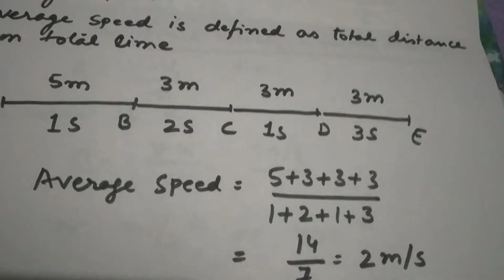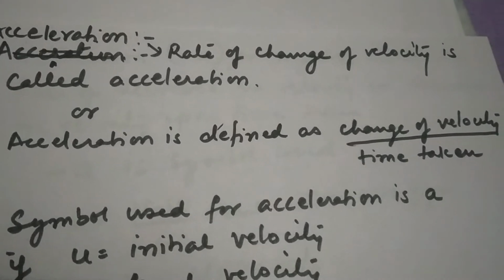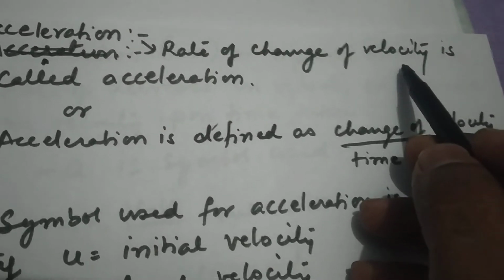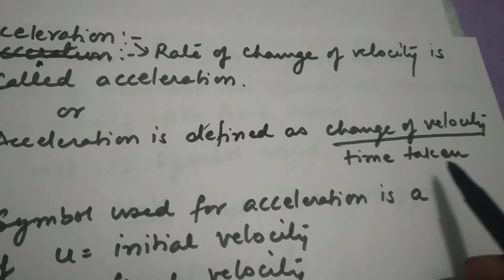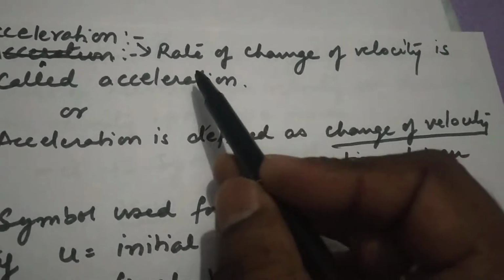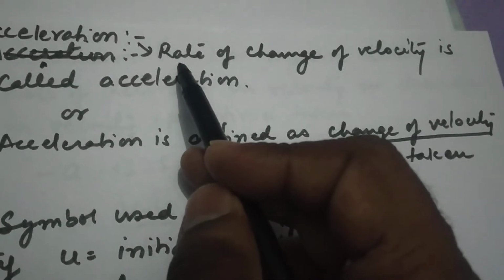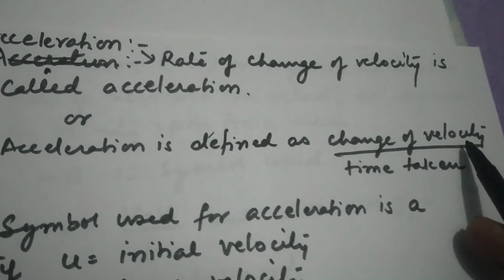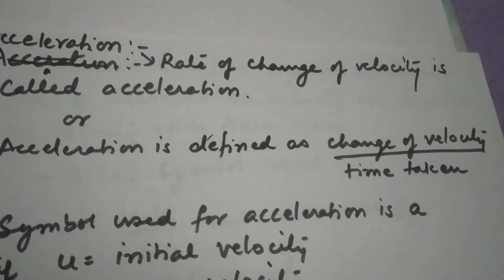So now we are moving to the next very important topic, that is called acceleration. Acceleration is defined as rate of change of velocity, or we can say change of velocity upon time taken. Please understand, rate means time. If your velocity changes with the time, then the word rate is used, or rather we can use the words change of velocity upon time taken. So I hope this definition is clear with everybody.